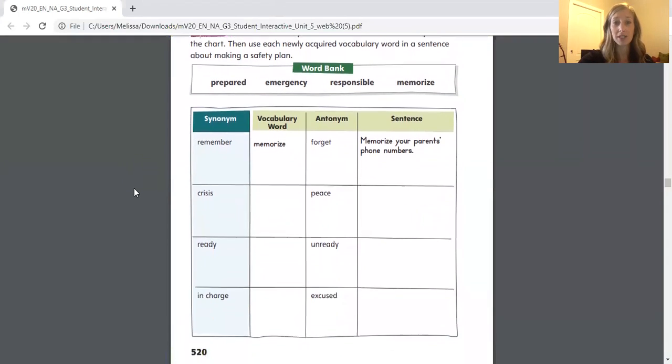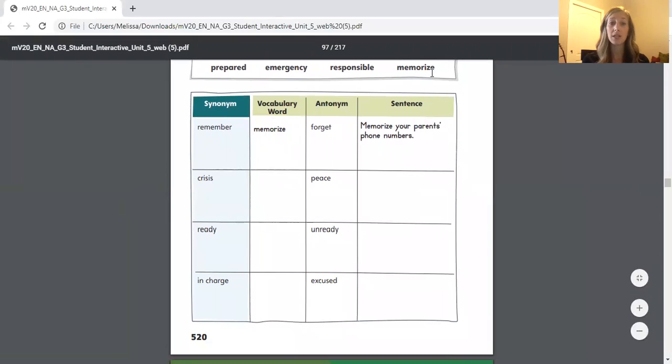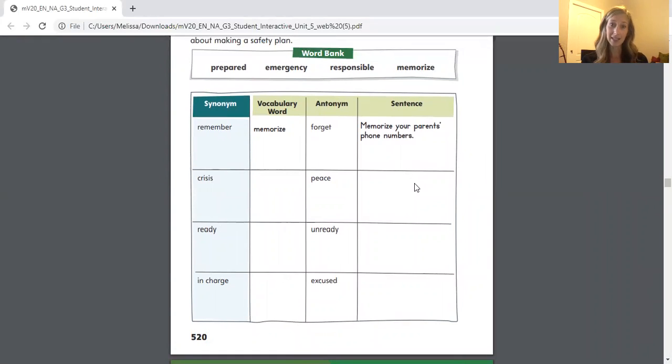So the words in the word bank are prepared, emergency, responsible, and memorize. And memorize has already been used. You can go ahead and cross that word off now so you know that you don't need to use it. A synonym is a word that means the same or nearly the same, and an antonym is a word that means the opposite. So we have to use the synonyms and antonyms as clues to figure out what vocabulary word we need to fill in the chart. And then your sentence needs to be a sentence using the actual vocabulary word, but it needs to be related to making a safety plan.